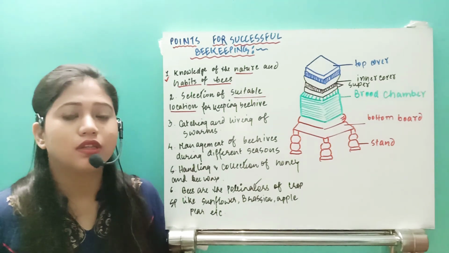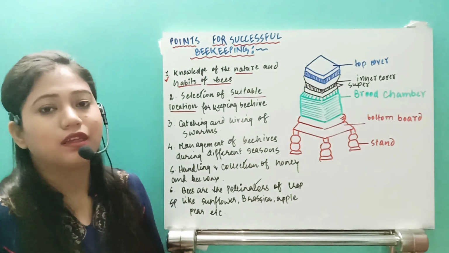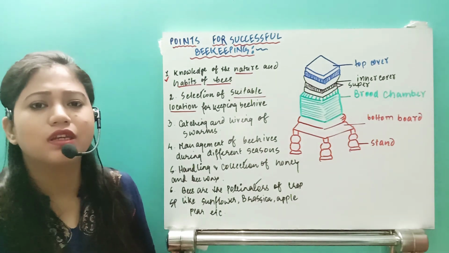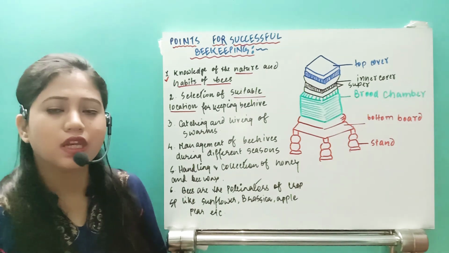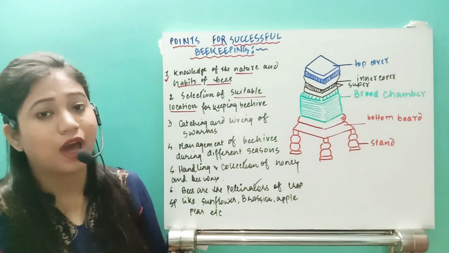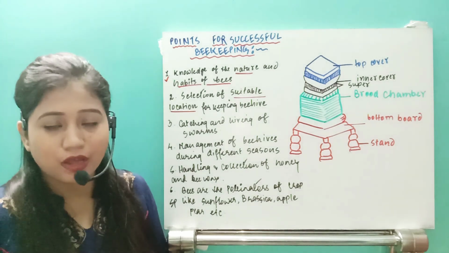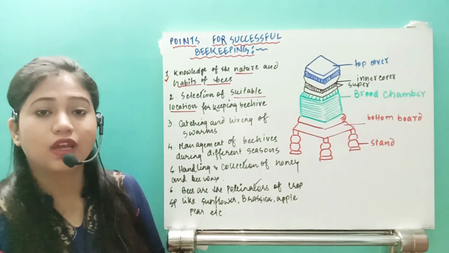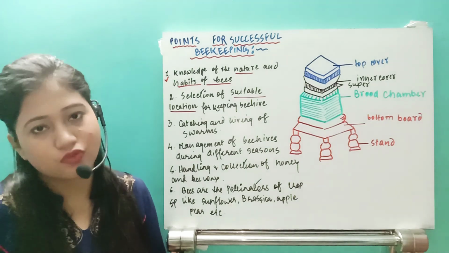So for the culture of honeybees, we need to know that at least within 1 kilometer nearby, we need to have a crop field. Okay, so a crop field is a must. Otherwise, from where will the honeybees collect the nectar, isn't it? From where will they collect the pollen grains, right? So these things we need to know.